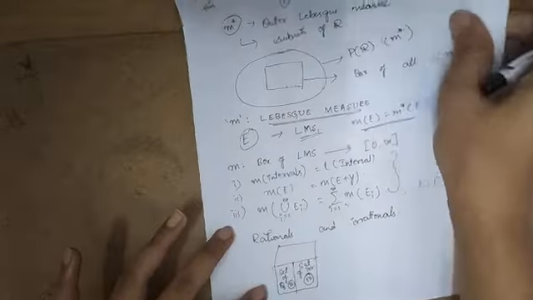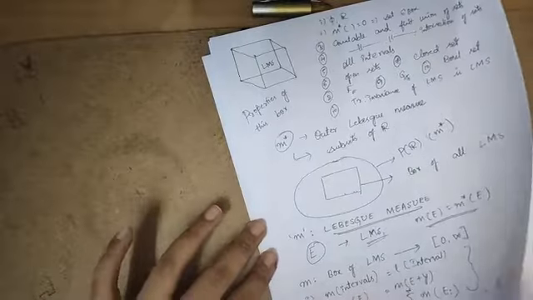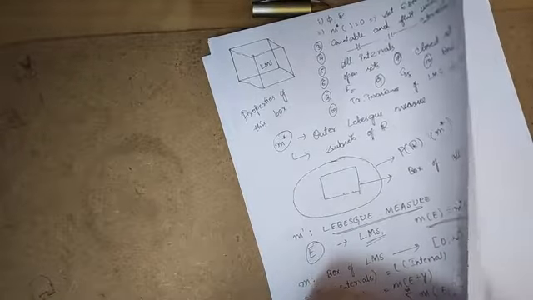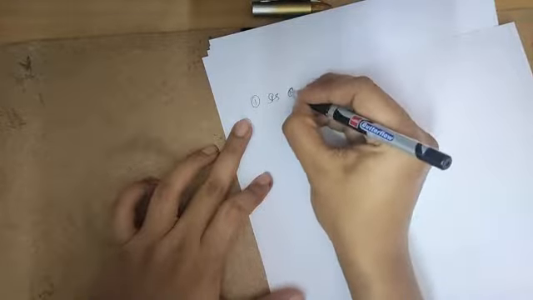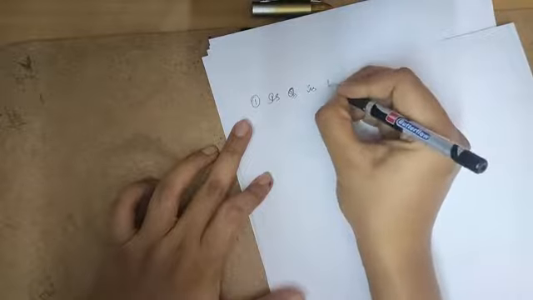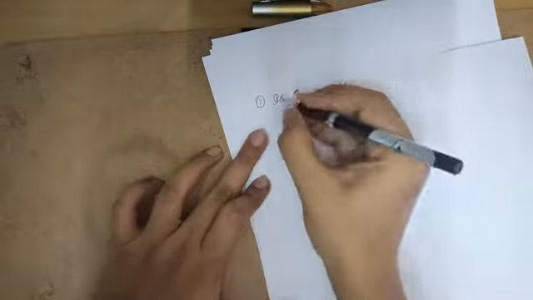Okay. So the first question that comes is whether rationals are a Lebesgue measurable set. Yes, rationals are a Lebesgue measurable set. Why?